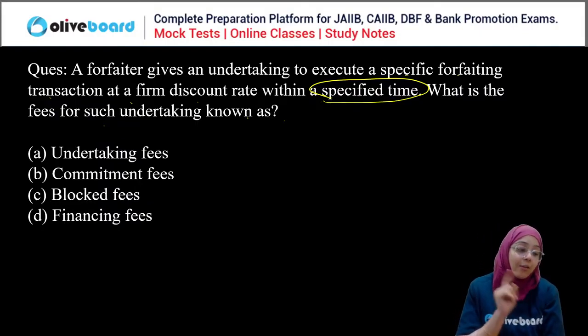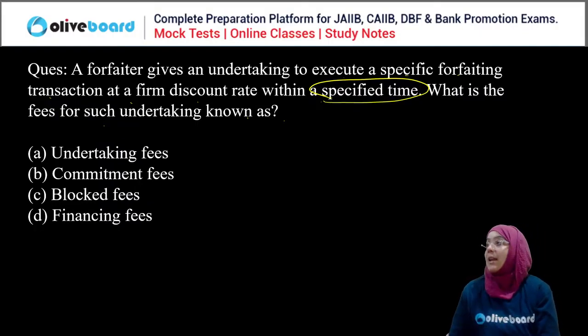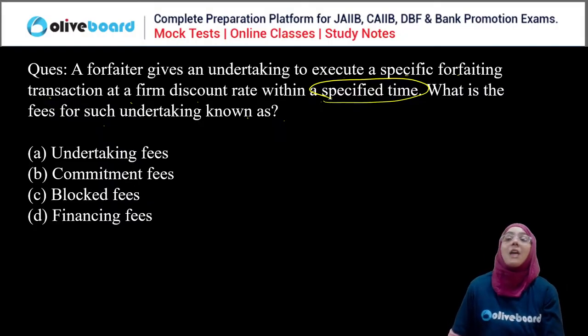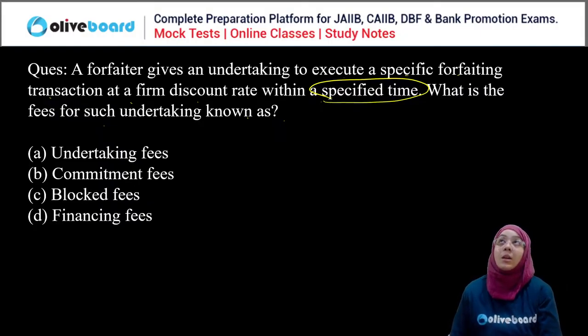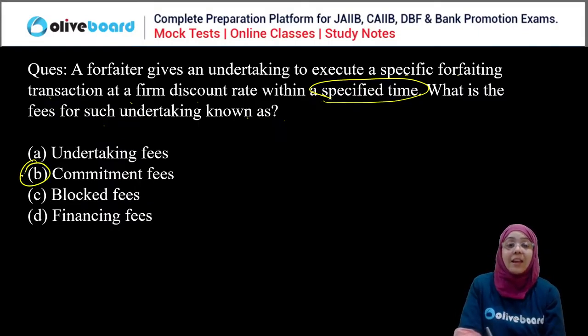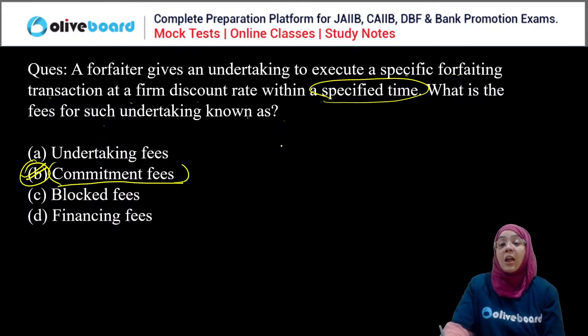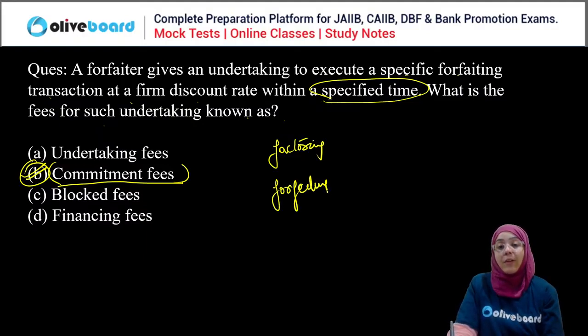Naveen is saying B, Rigved is saying B, and everyone else, please answer this question. I want an answer from each and every one of you. The correct answer is: yes, the fee is called commitment fees. Now understand factoring and forfeiting.